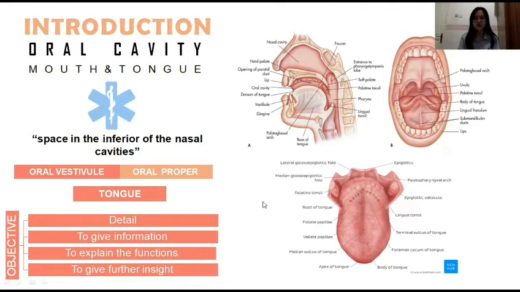And the benefit of our student project is to enhance the reader's understanding of the anatomy and function of the human tongue and mouth, and deepen the knowledge about what nerves innervate our mouth and tongue and their function.